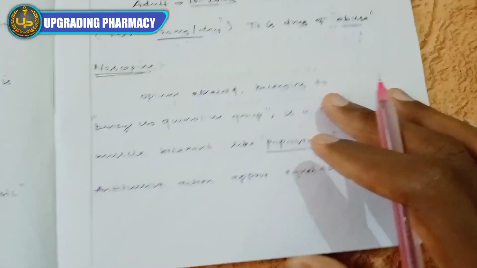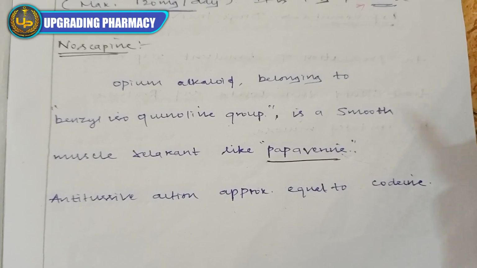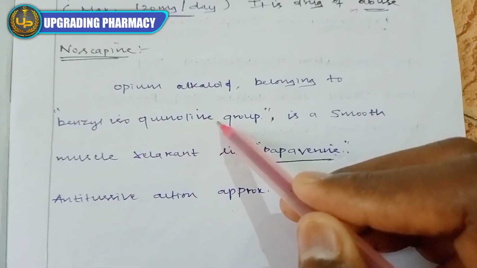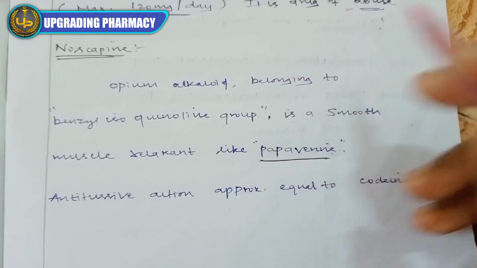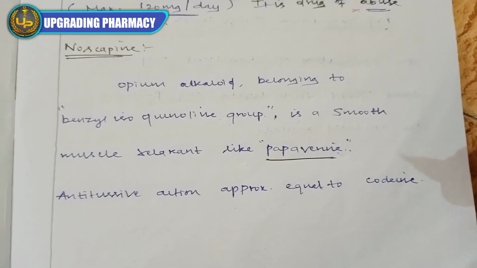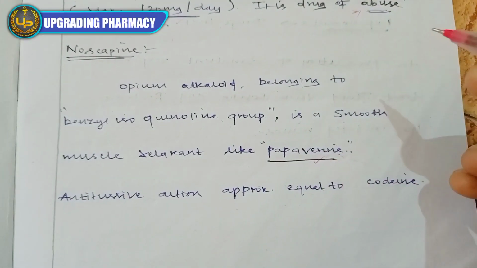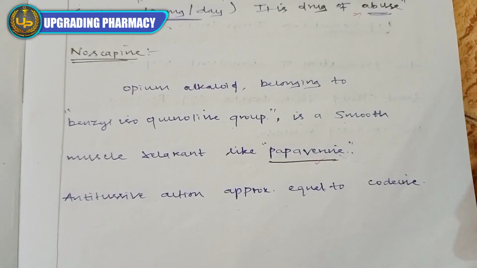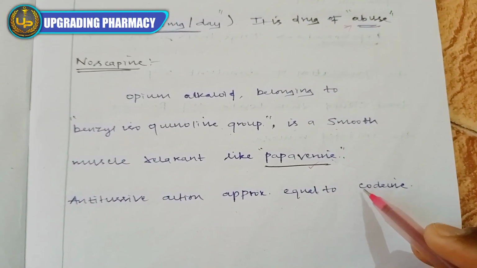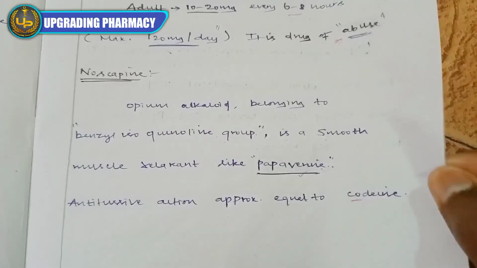Next, that is noscapine. Noscapine is one of the opium alkaloids, belonging to the benzylisoquinoline group. It is also one of the non-opioid acting central cough suppressants. It is a smooth muscle relaxant like papaverine. Its antitussive action is approximately equal to codeine. So like codeine, it also produces the antitussive action.